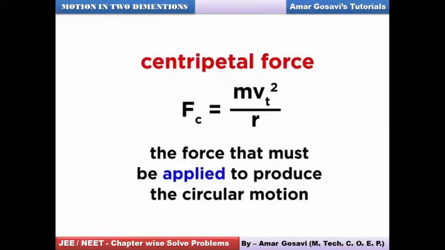What would be the equation for this centripetal force? So the equation for centripetal force would be m v_t squared by r, where m stands for the mass of the particle which is performing circular motion, v stands for the speed, tangential speed you can say, and r stands for the radius. And this is the force that must be applied to produce circular motion. Without this force, circular motion is not possible. Please make a note of it before we proceed further.